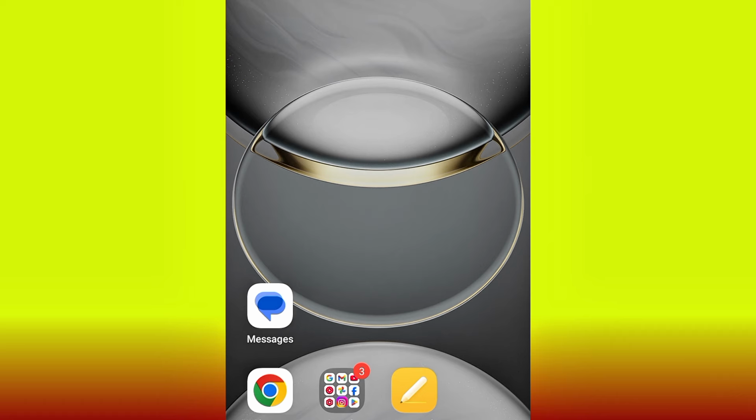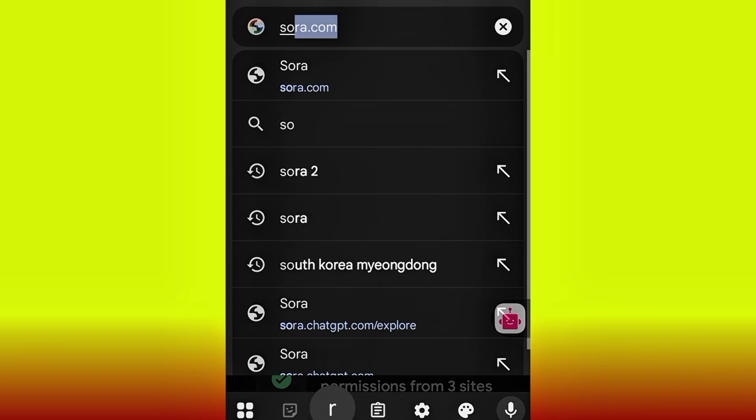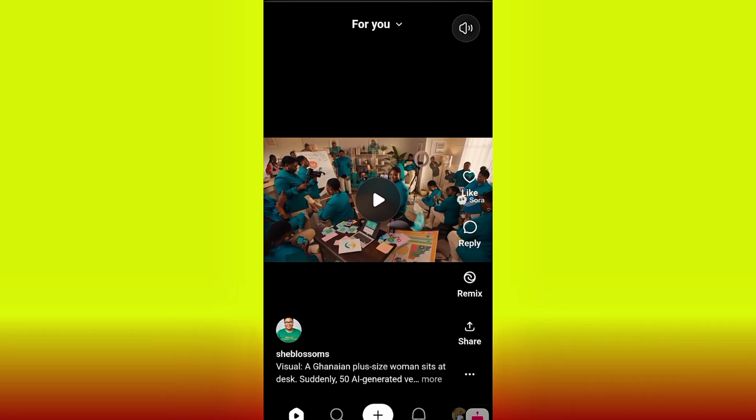So now how do we have access to Sora 2? Head over to your Chrome. Here we are on our Chrome. Go ahead and search for Sora 2. This website, sora.com. Go ahead and click it. As you can see, here's the interface. So this is what the interface looks like.